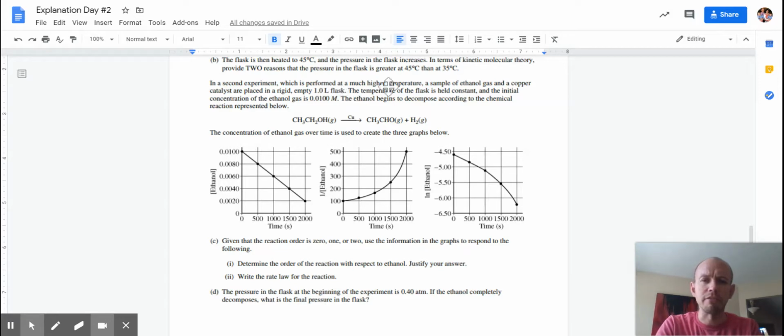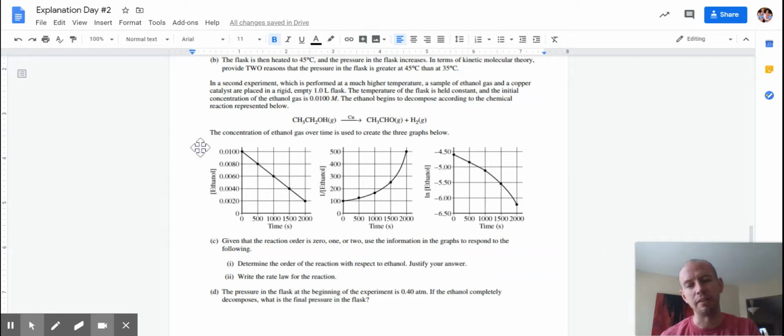Another experiment, we've got a flask, we've got ethanol, we've got a copper catalyst. This is happening. We're looking at our concentration over time. Given the reaction is 0, 1, or 2, use the information to determine the order. Well, this is concentration versus time, natural log versus time, reciprocal versus time. Super important that you're reading the y-axis here, because they're not always going to put them in the quote-unquote right order. It's also important to remember that we start counting at 0.